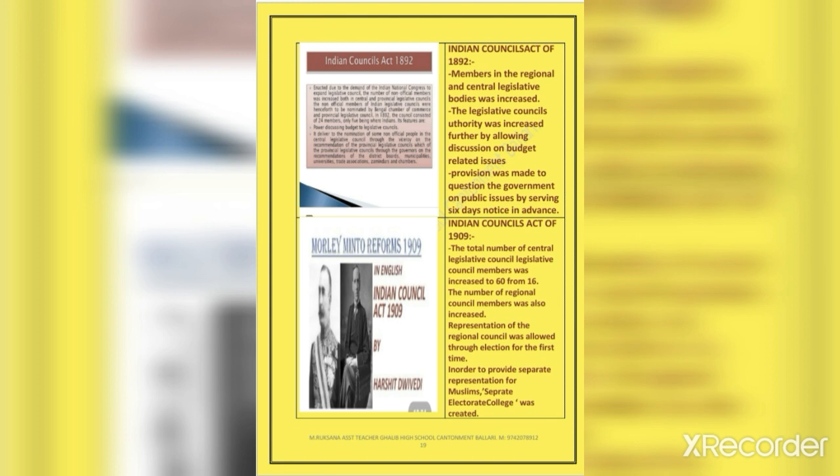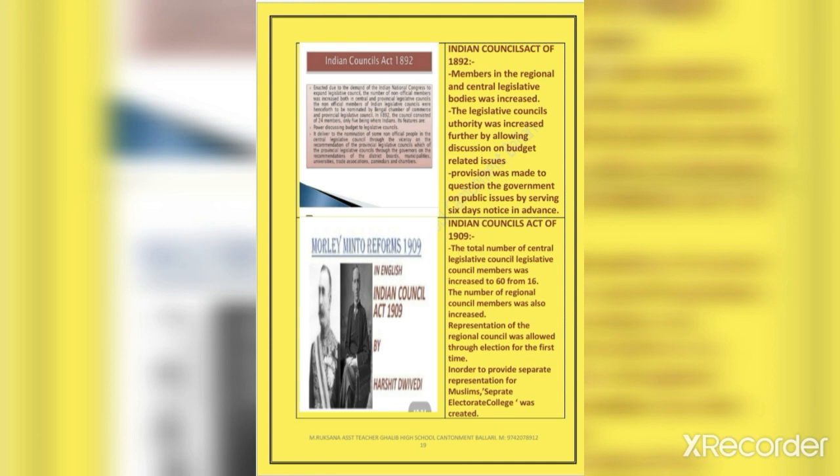Let's see the features of this act now. The number of additional members in the regional and central legislative bodies was increased. The legislative council's authority was increased further by allowing discussions on budget related issues. Provision was made to question the government on public issues by serving 6 days notice in advance.